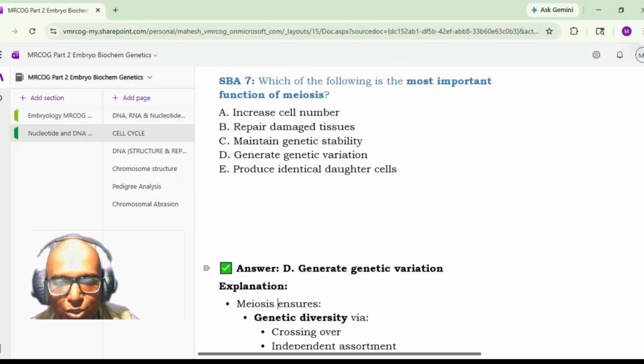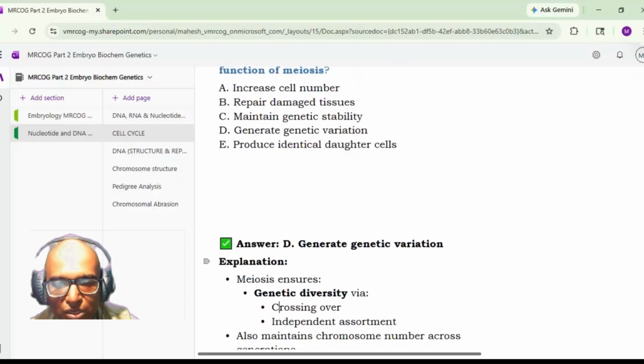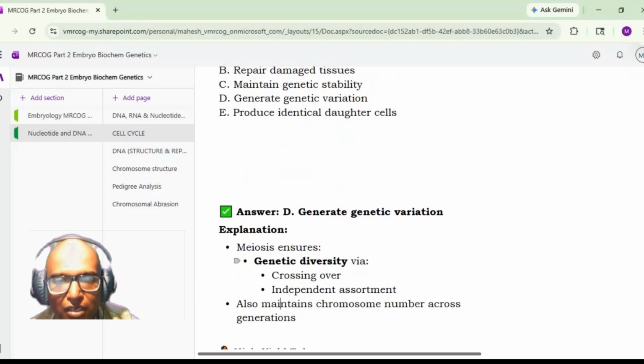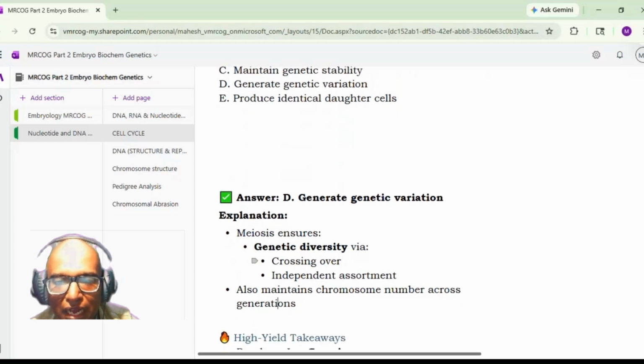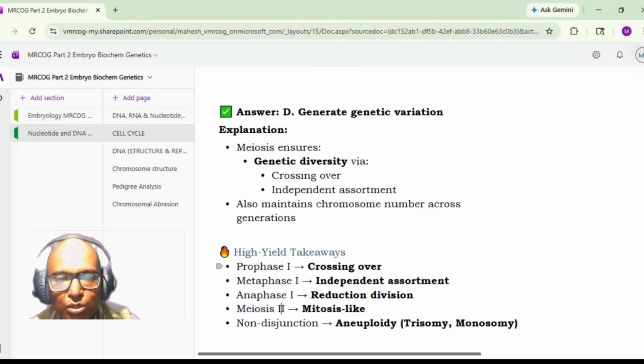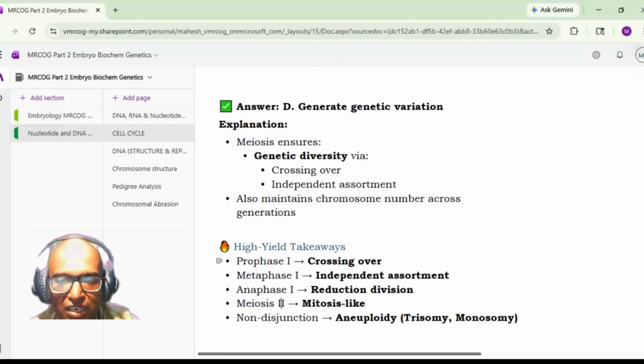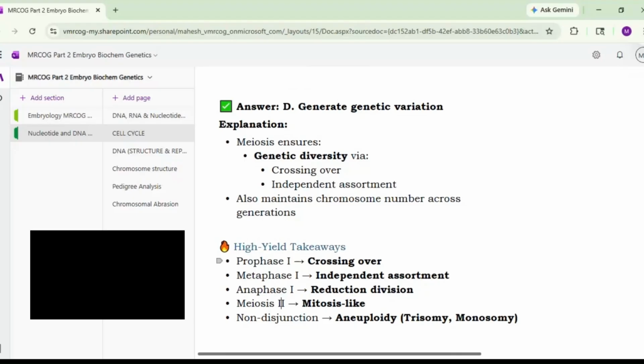So meiosis ensures genetic diversity via crossing over and independent assortment. It also maintains chromosome number across generations. Okay. So the take-home message is that prophase 1 is concerned with crossing over, metaphase 1 with independent assortment, anaphase 1 with reduction division, meiosis 2 is the same as mitosis, and non-disjunction will lead to aneuploidy, that is trisomy and monosomy. Okay, so that finishes meiosis.